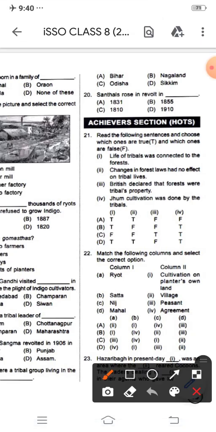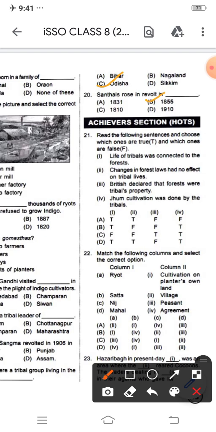The correct option is option C, Odisha. Santhals rose in revolt in Dash. Options are A, 1831; B, 1855; C, 1810; D, 1910.